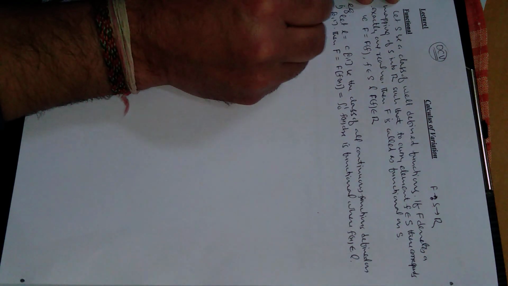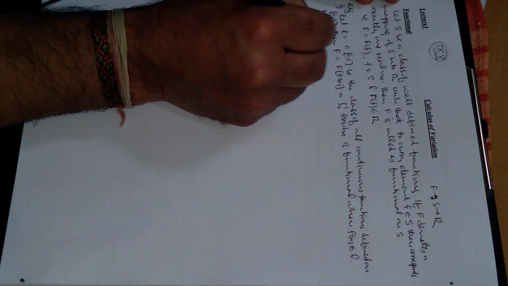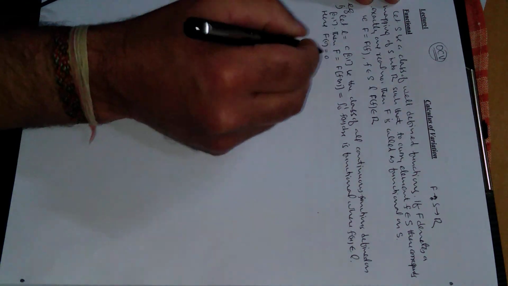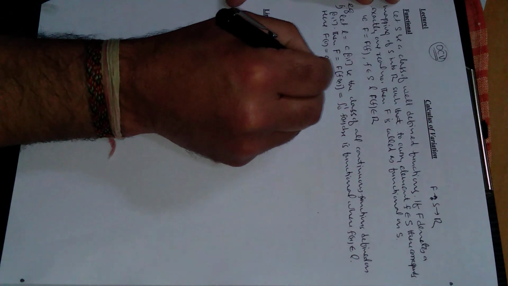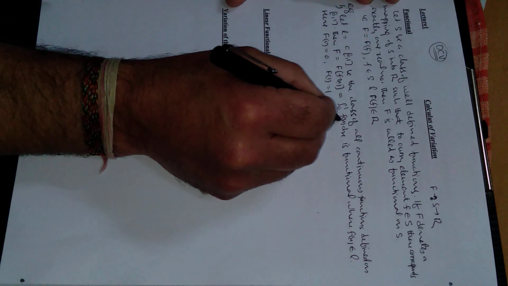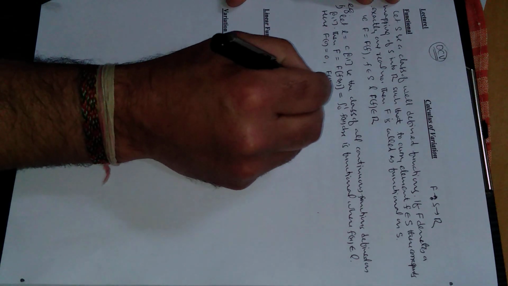Here you can see easily F of 0 will be 0, because in place of small f, the integration of 0 is 0. Similarly, F of 1 will be 1 because the integration of 1 is x, and 1 minus 0 is 1.